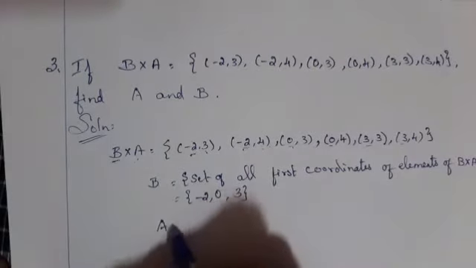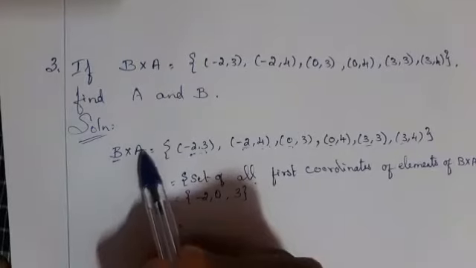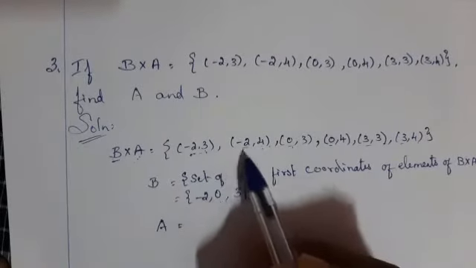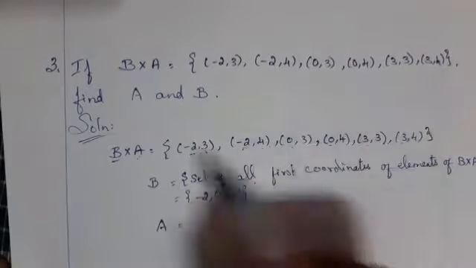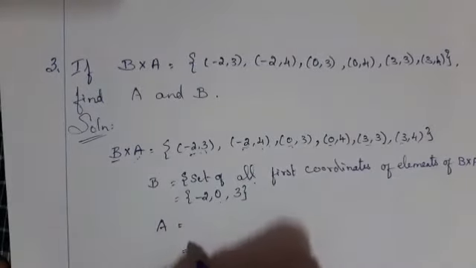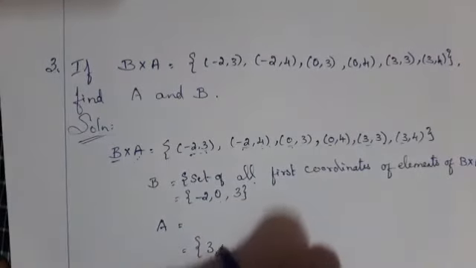Like that, capital A is equal to set of all second coordinates, because here A is in the second position. Therefore, set of all second coordinates of elements of B cross A is, what are the values? 3, 4, 3, 4, 3, 4. Therefore, the value is 3, 4.